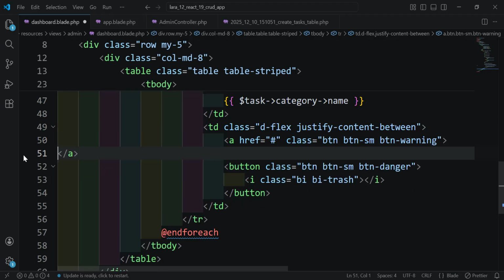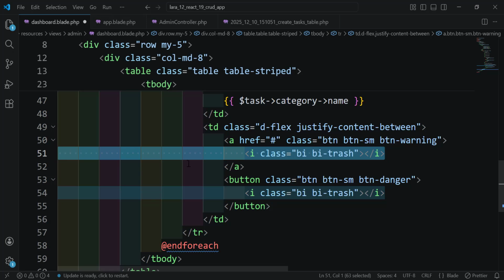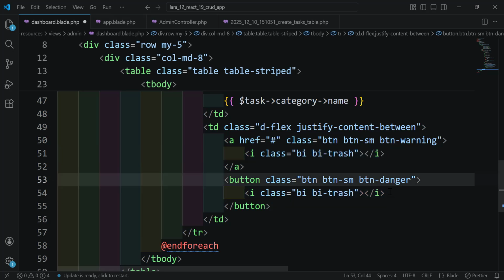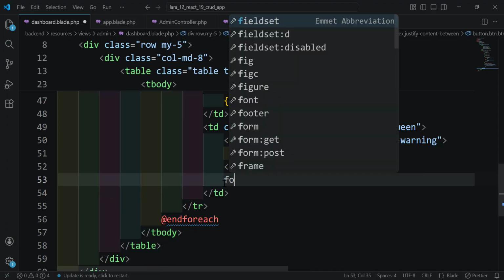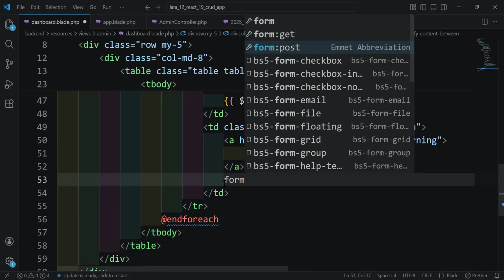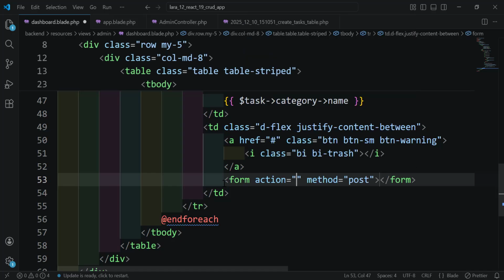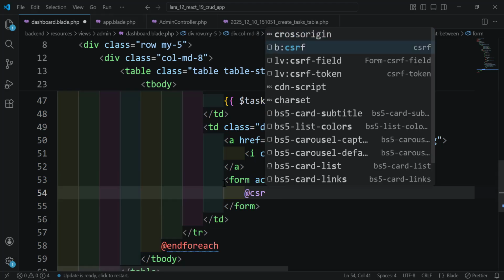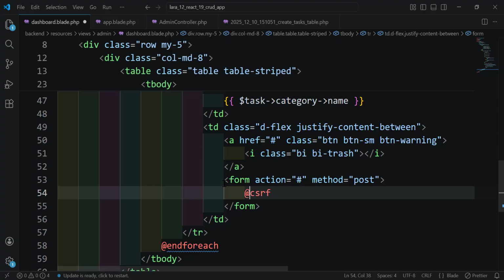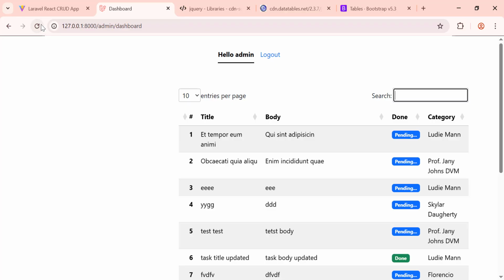Let's bring back the icon, and the button, we can remove it and instead add form. Form will be, let's make it post, and we will add the route zone, and here we need the CSRF token, and save. Let's refresh the page.